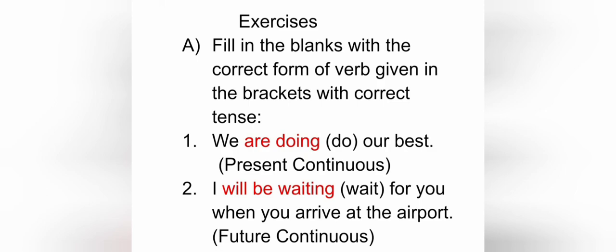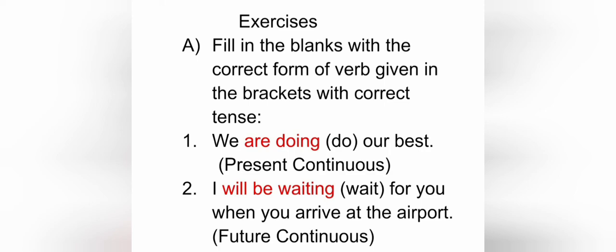Fill in the blanks with the correct form of the verb given in the brackets with the correct tense. Here we have a sentence: We dash our best, and in brackets we have the verb do. We have to change this sentence into present continuous tense, so we have to use are doing.